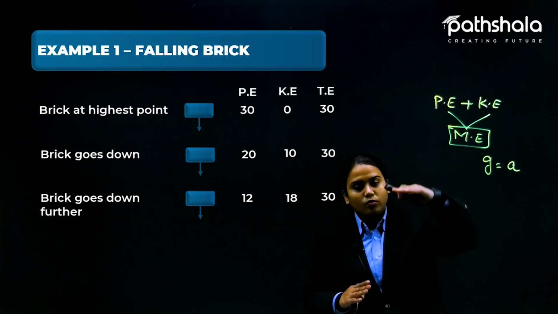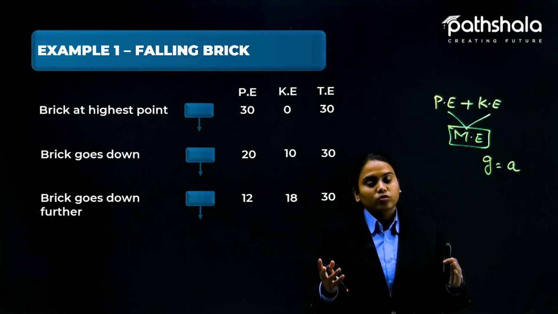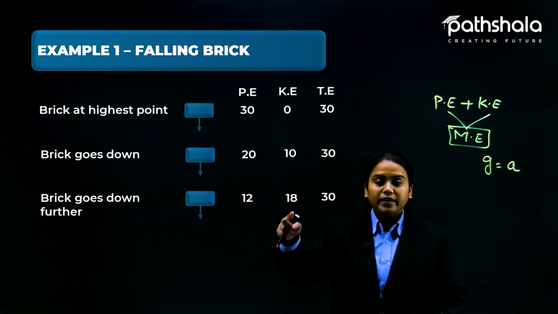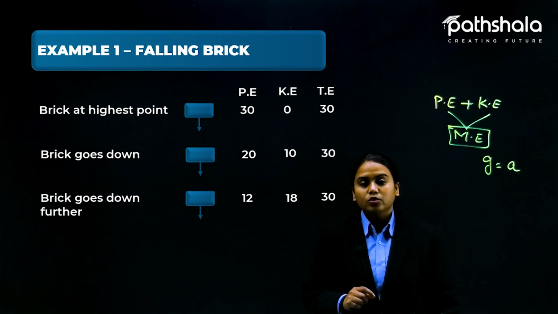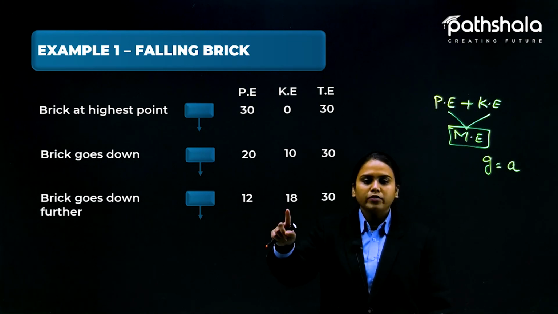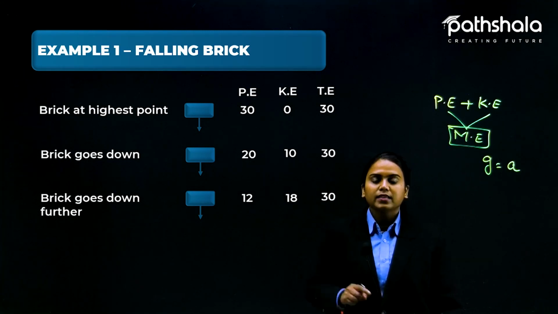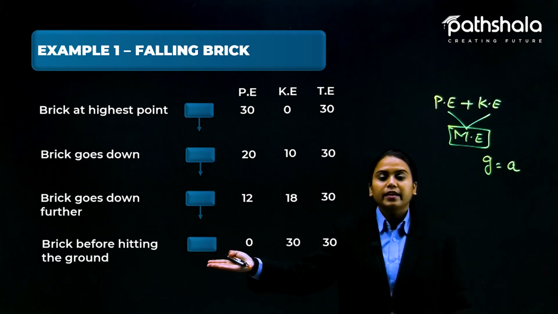जैसे जैसे ये ground के पास आती जाएगा, वैसे वैसे acceleration value increase होती जाएगी, right? That is why here the speed of the motion of the brick will also increase. So 18 is the kinetic part, but the sum of these two will always remain the same, that is 30. Okay, and now it hits the ground.